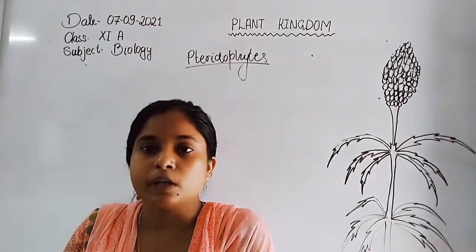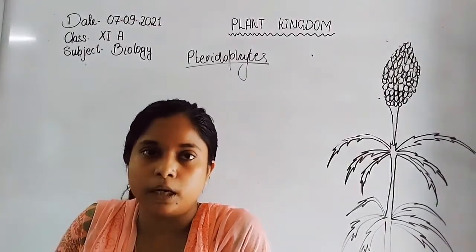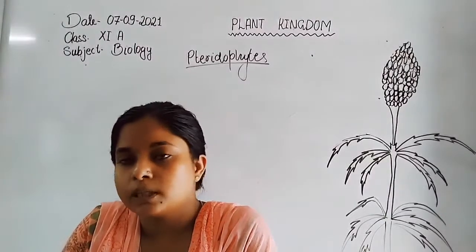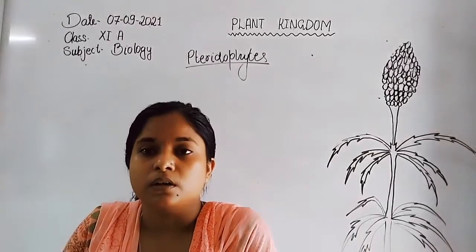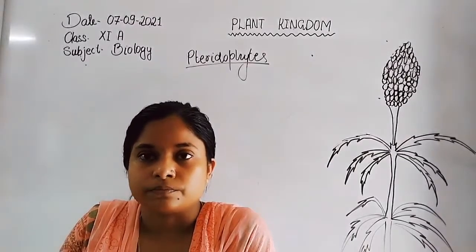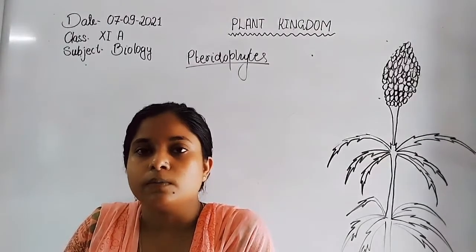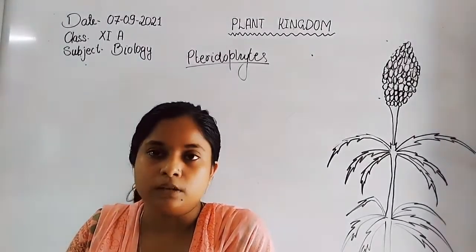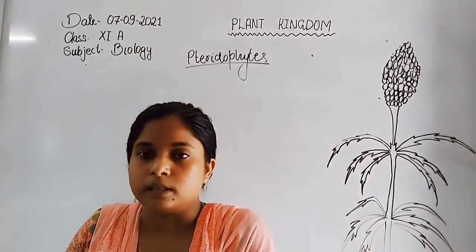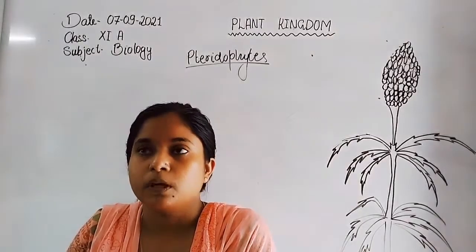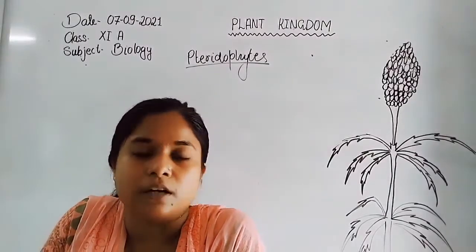In liverworts, the plant body is mostly thalloid type. Male and female reproductive organs are present either on the same plant or on different plants. If they are present on the same plant, that type of plant is known as homothallic. And if the male and female reproductive organs are present on different plants, that type of plant is known as heterothallic. Now, the male sex organ is antheridia and the female sex organ is archegonia.